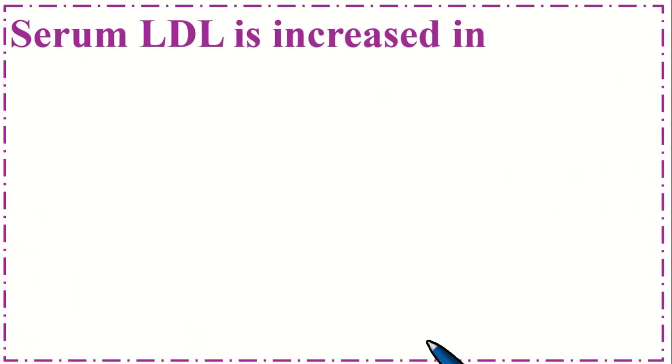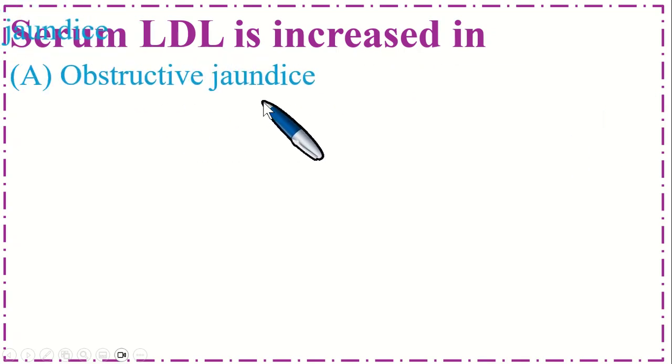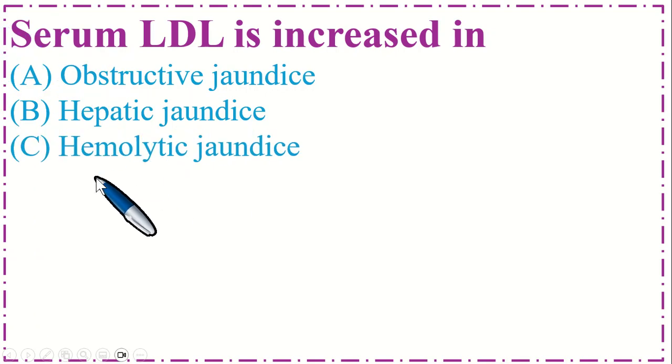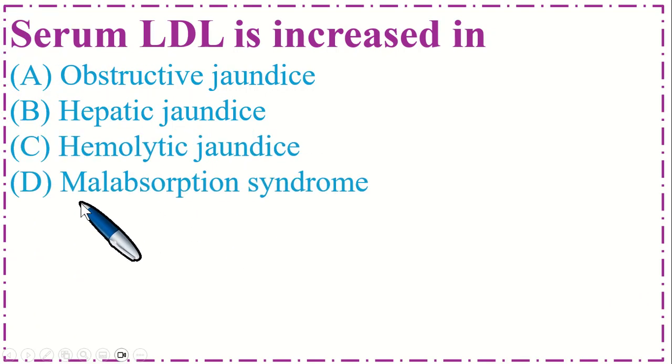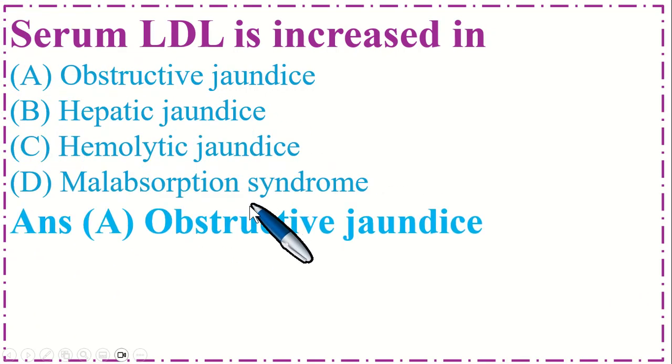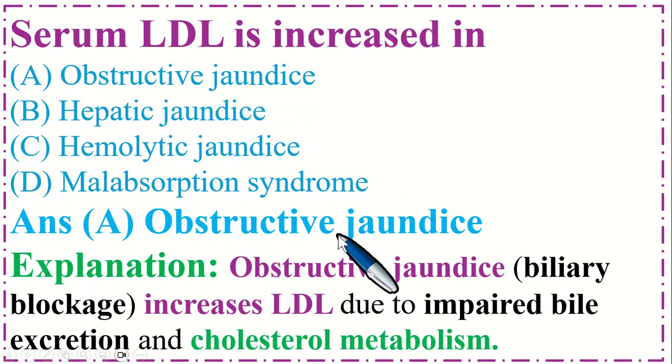So this is very important MCQs. Serum LDL is increased in option A obstructive jaundice, B hepatic jaundice, C hemolytic jaundice, and option D malabsorption syndrome. So the correct option is A obstructive jaundice. Obstructive jaundice means biliary blockage, increases LDL due to impaired bile excretion and cholesterol metabolism.